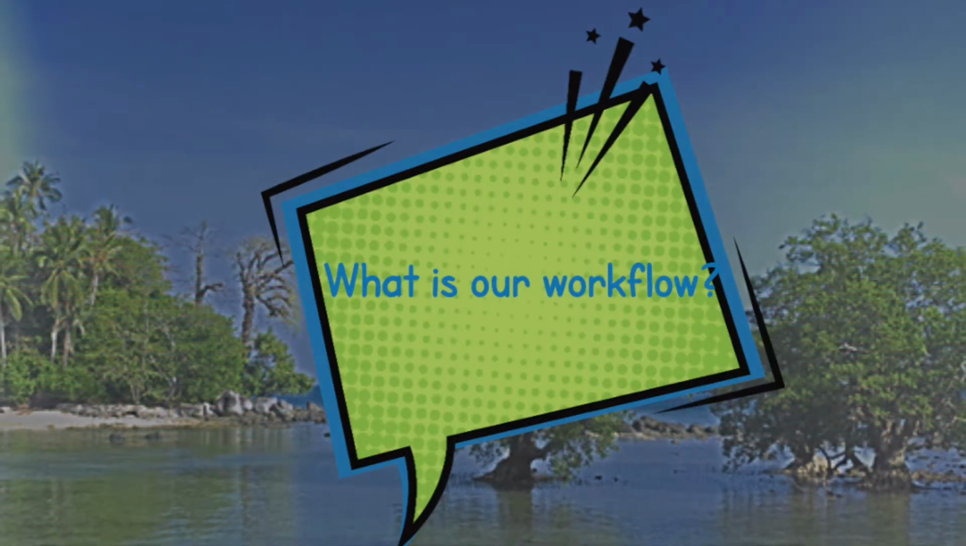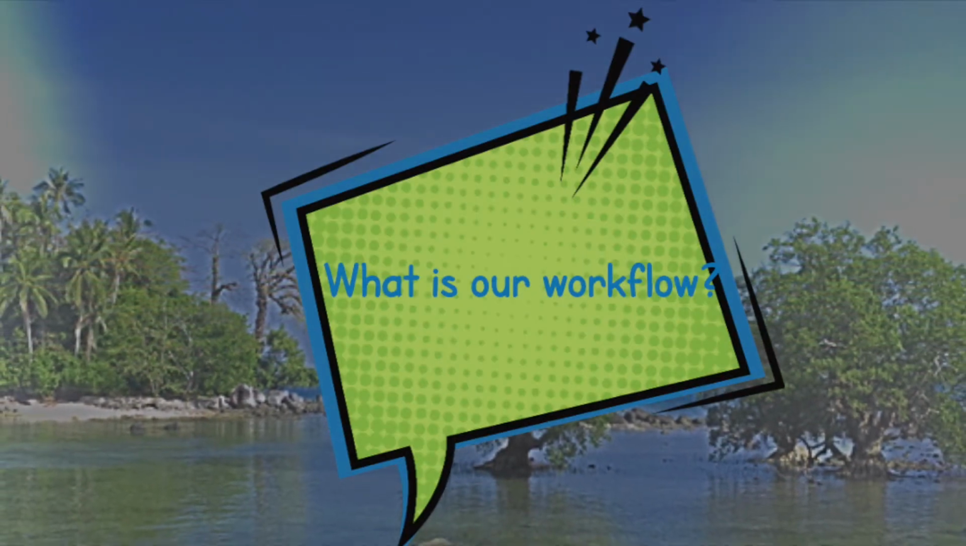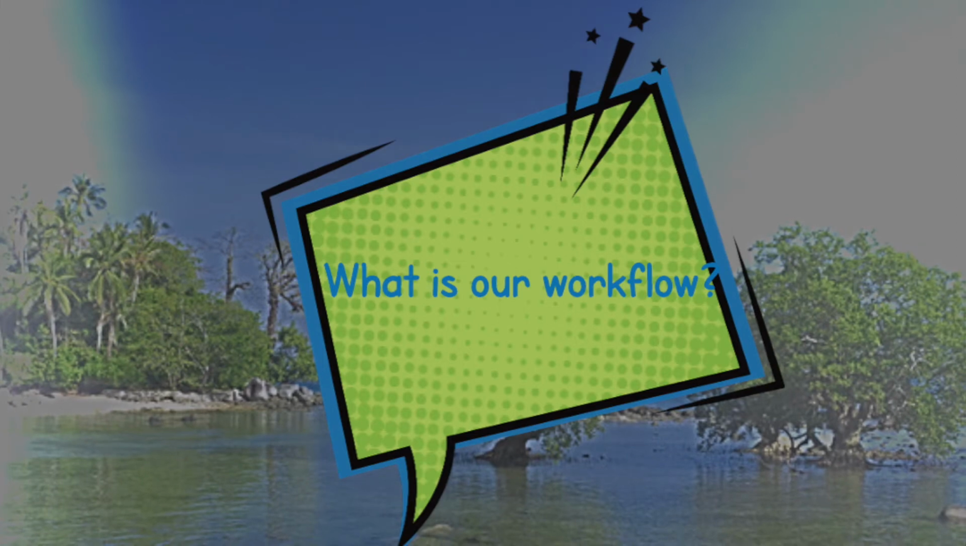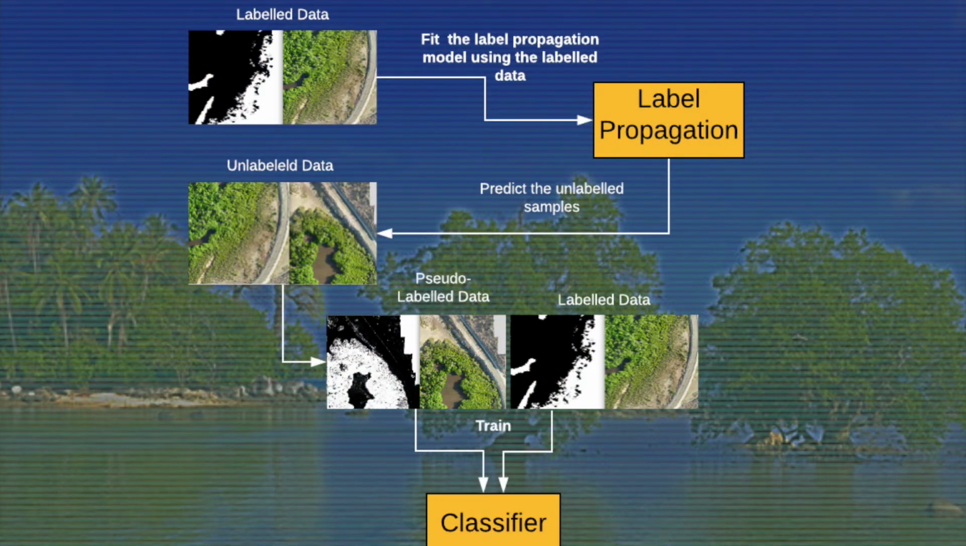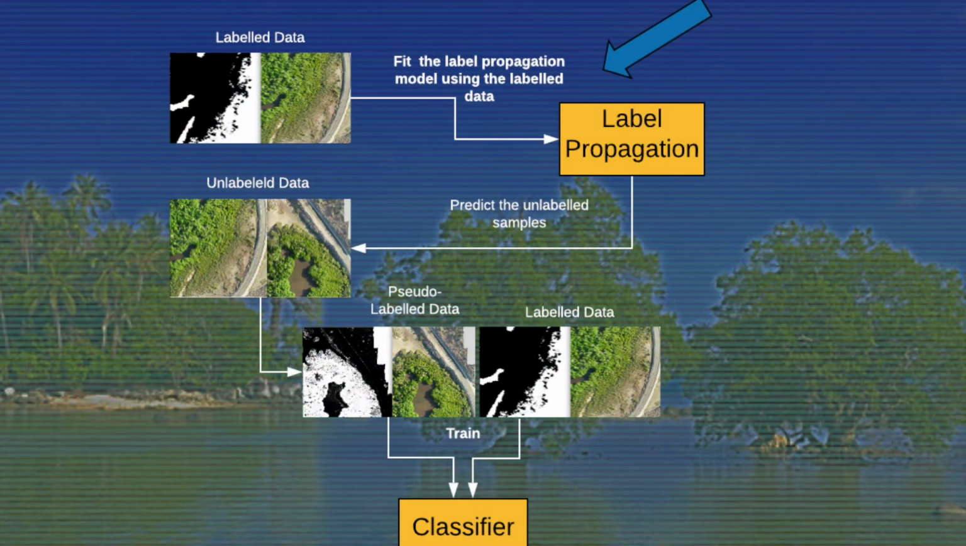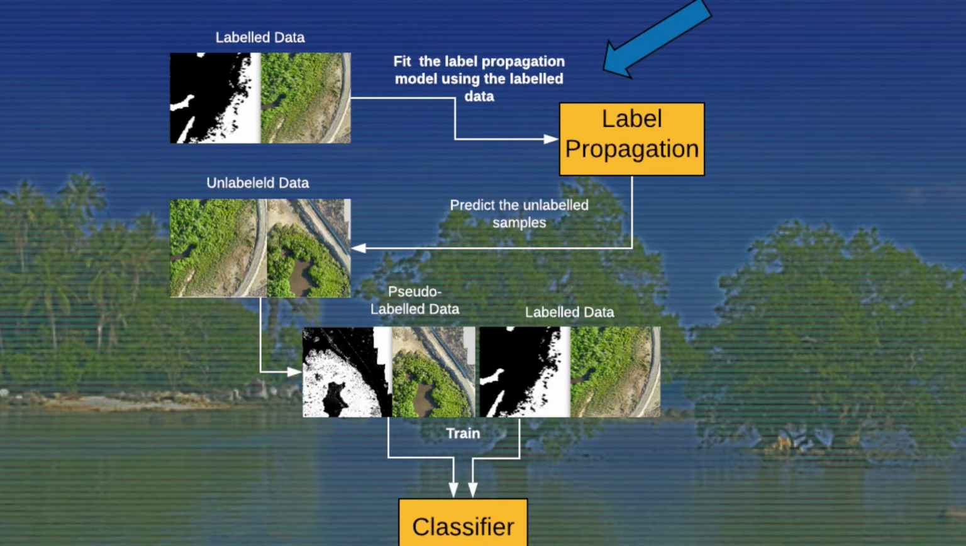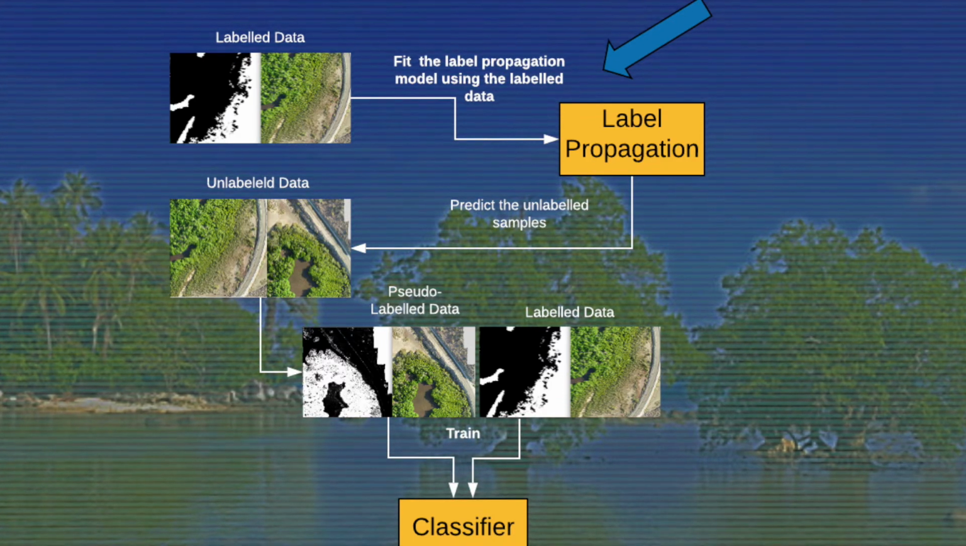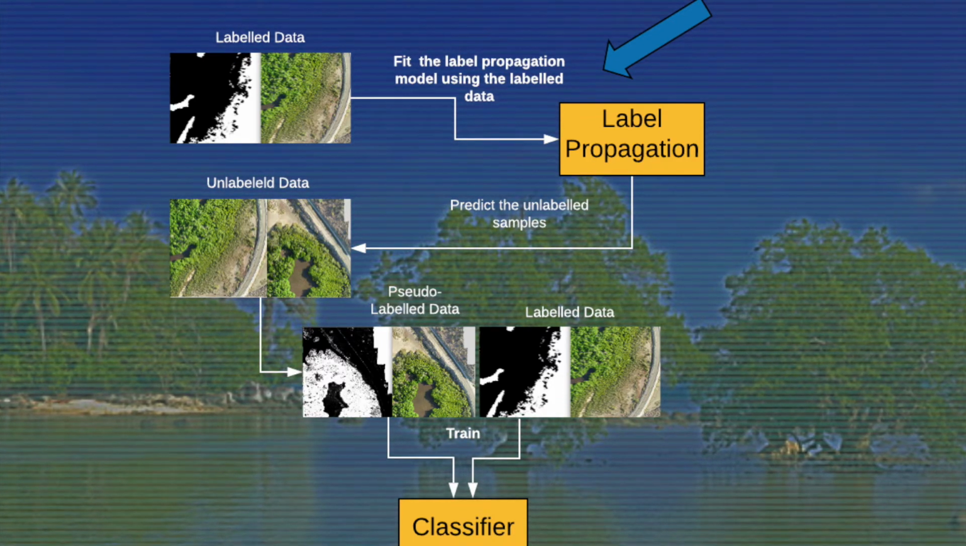So what is our workflow here? Could you give a high-level description of what we have done with this data? Okay, so this diagram shows how our model works. Whatever label data we have, we use it to fit a label propagation model. This can either be a supervised classifier or a graph-based label propagation model.